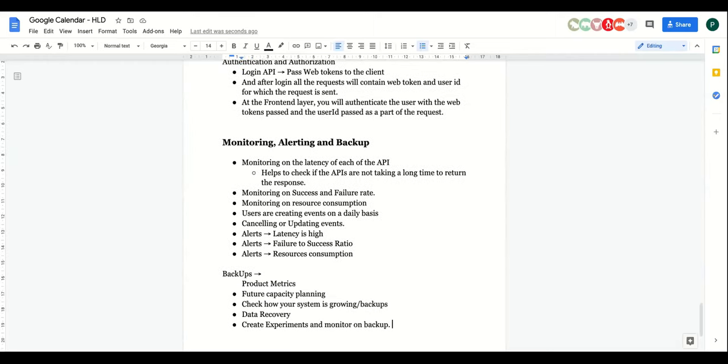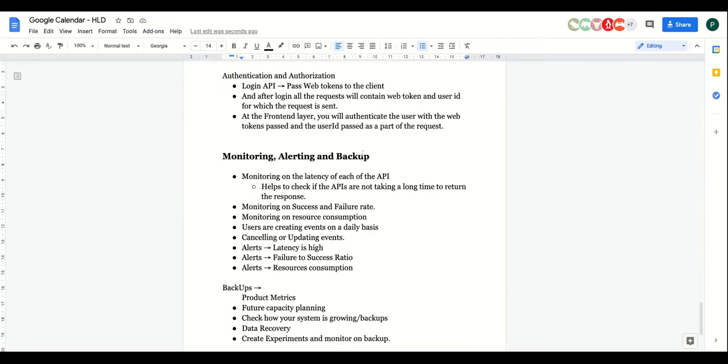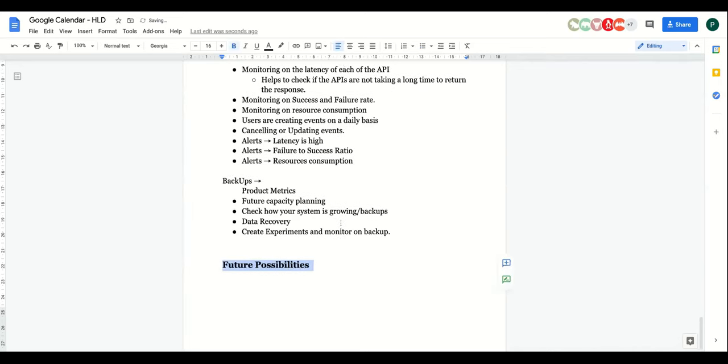So these are generally the monitoring, alerting, and backups which you can talk about if the time permits. You should not take more than 2 to 3 minutes to talk about these things. This is basically for the improvements which you can do in your system. And then the last thing, if they still have time, is future possibilities. What else can you add in your system? That can go as the final future possibilities.